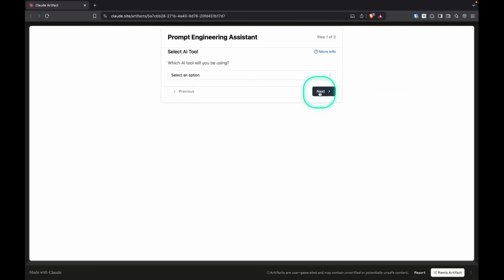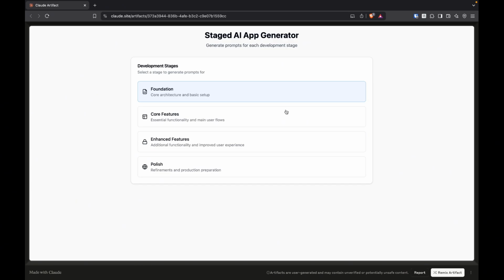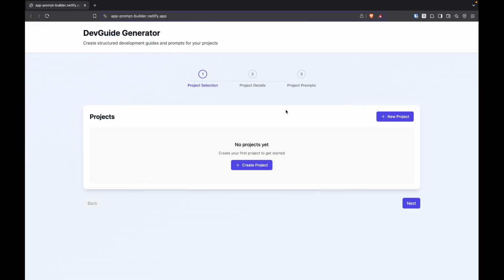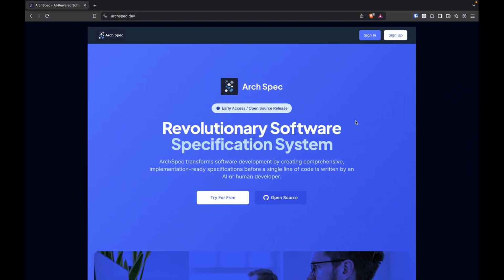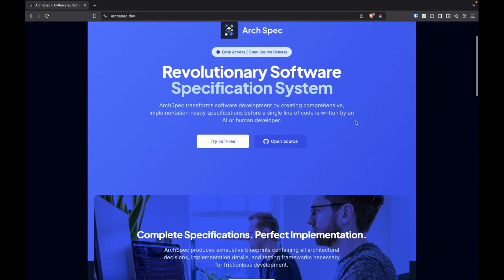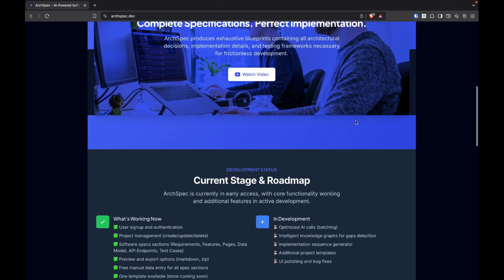ArchSpec represents months of development aimed at solving a critical challenge in modern software development, writing comprehensive specifications that work beautifully with your AI tools. Whether you choose the hosted version or self-host the open source project, I'm excited to see how ArchSpec transforms your development workflow.